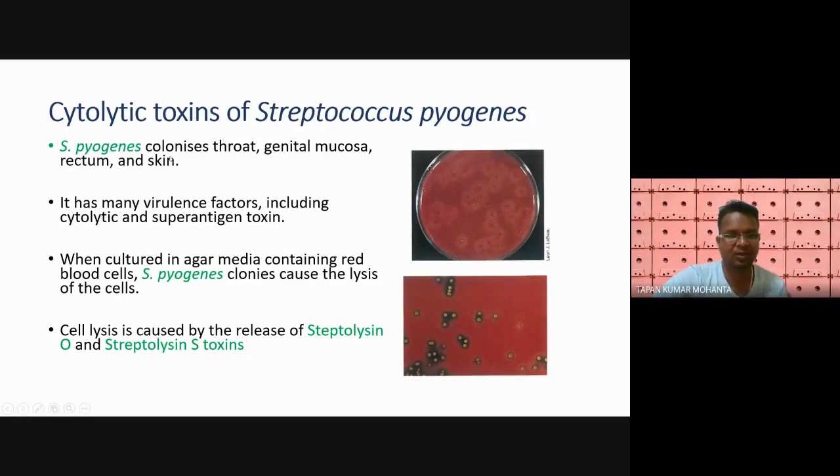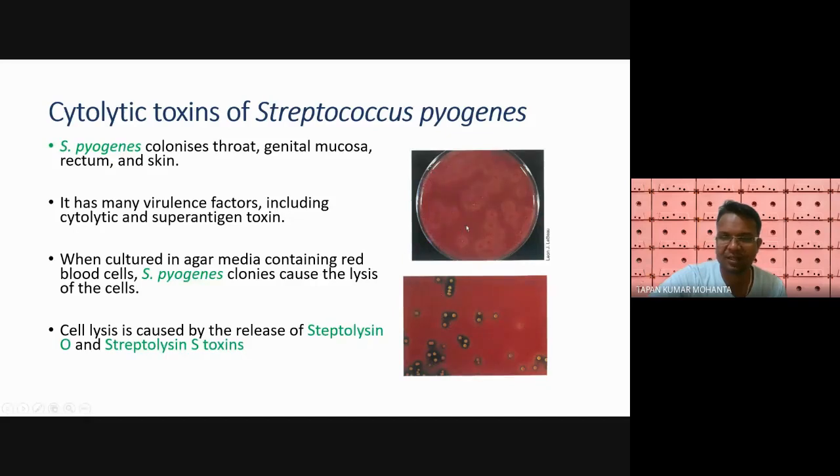So Streptococcus pyogenes colonizes in the throat, genital, mucosa, rectum, and skin also. It has many virulence factors, including cytolytic and superantigen toxin. When we culture Streptococcus pyogenes in agar media containing red blood cells, the colonies cause lysis of the cells.